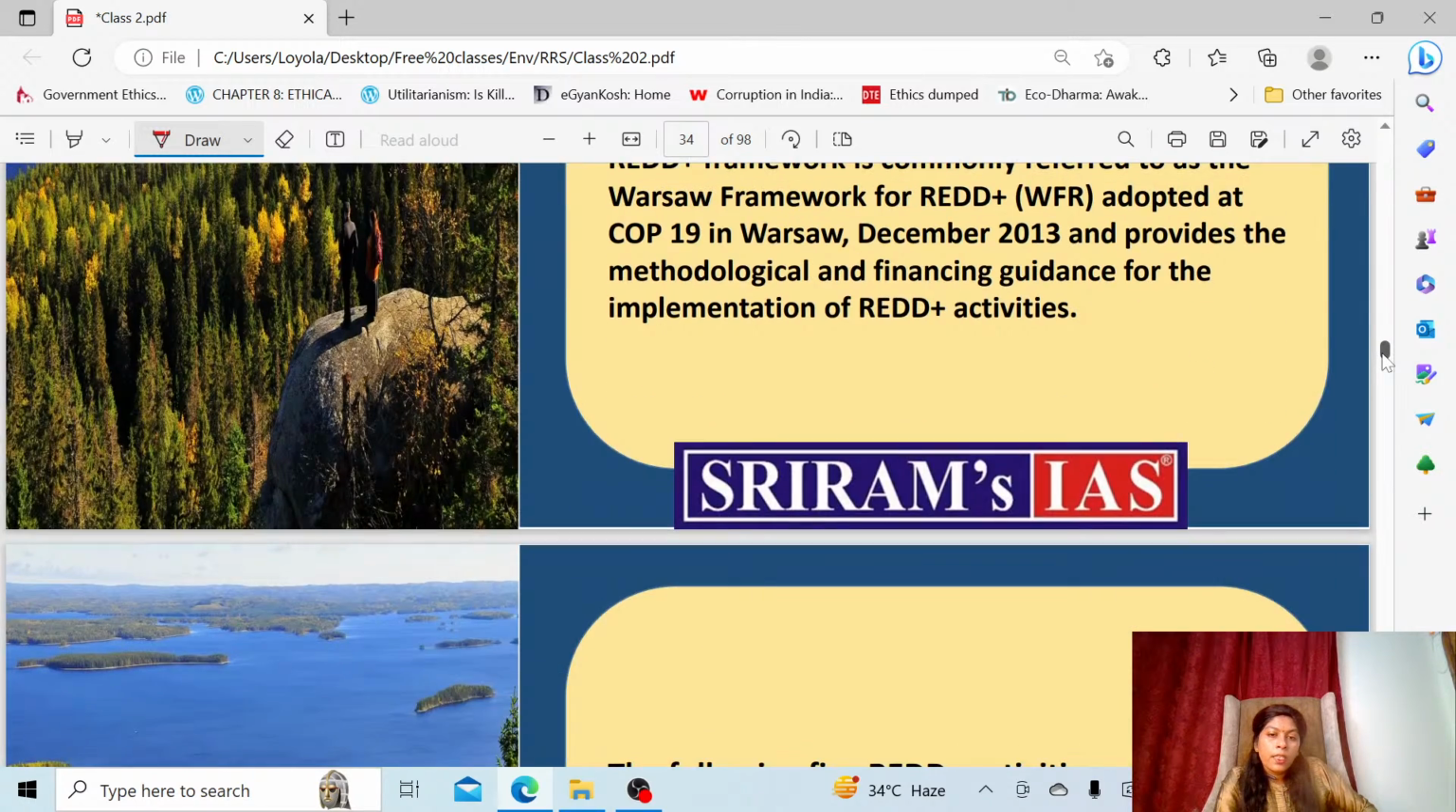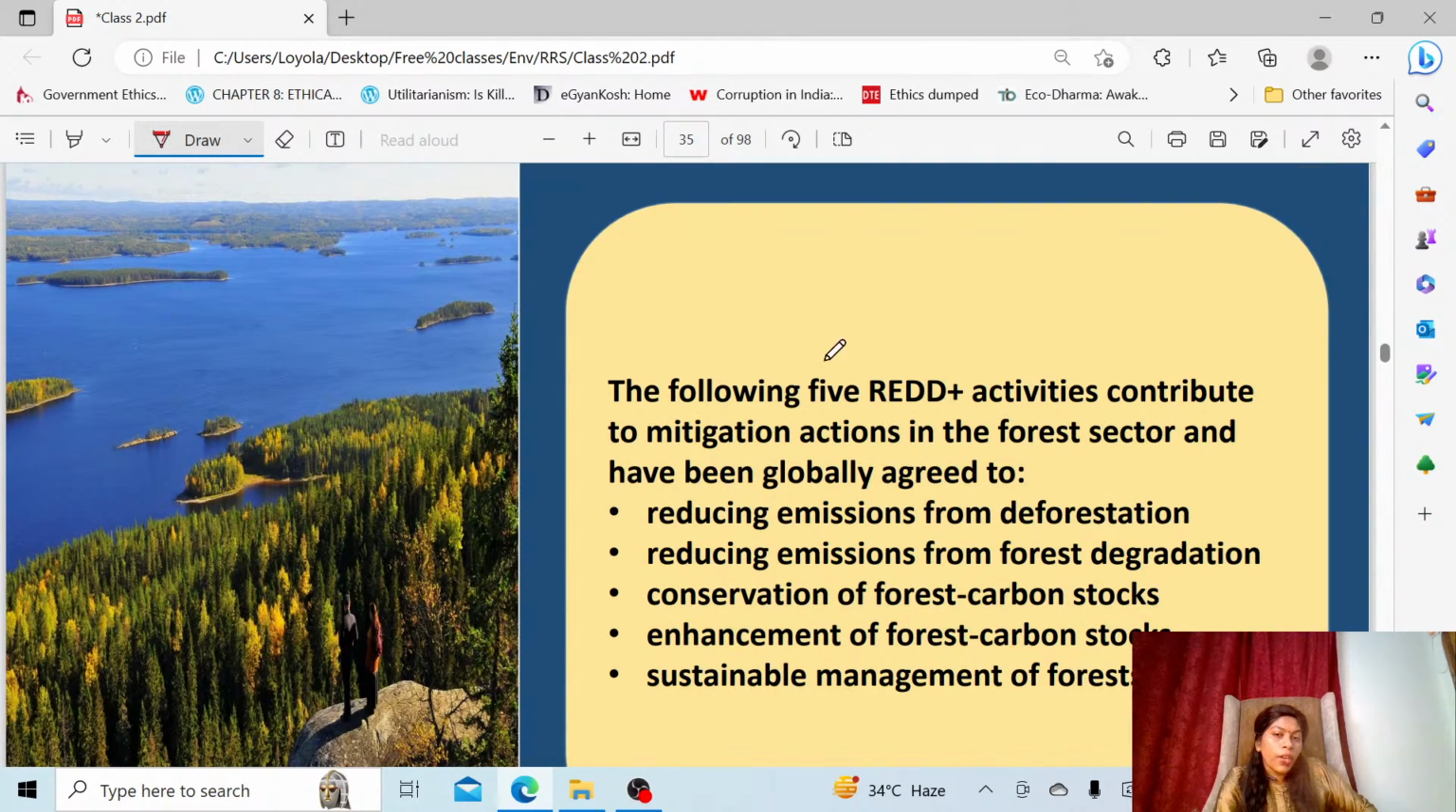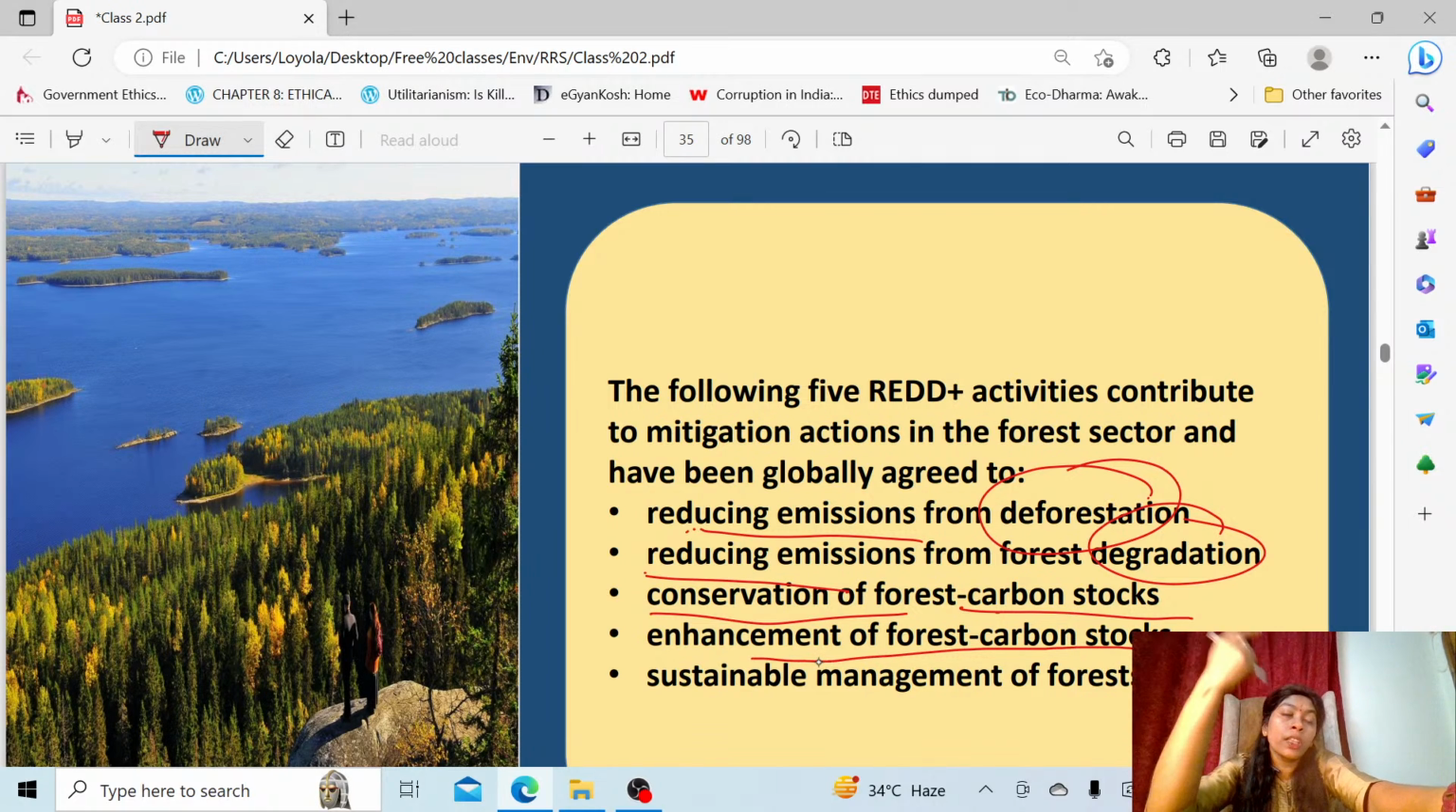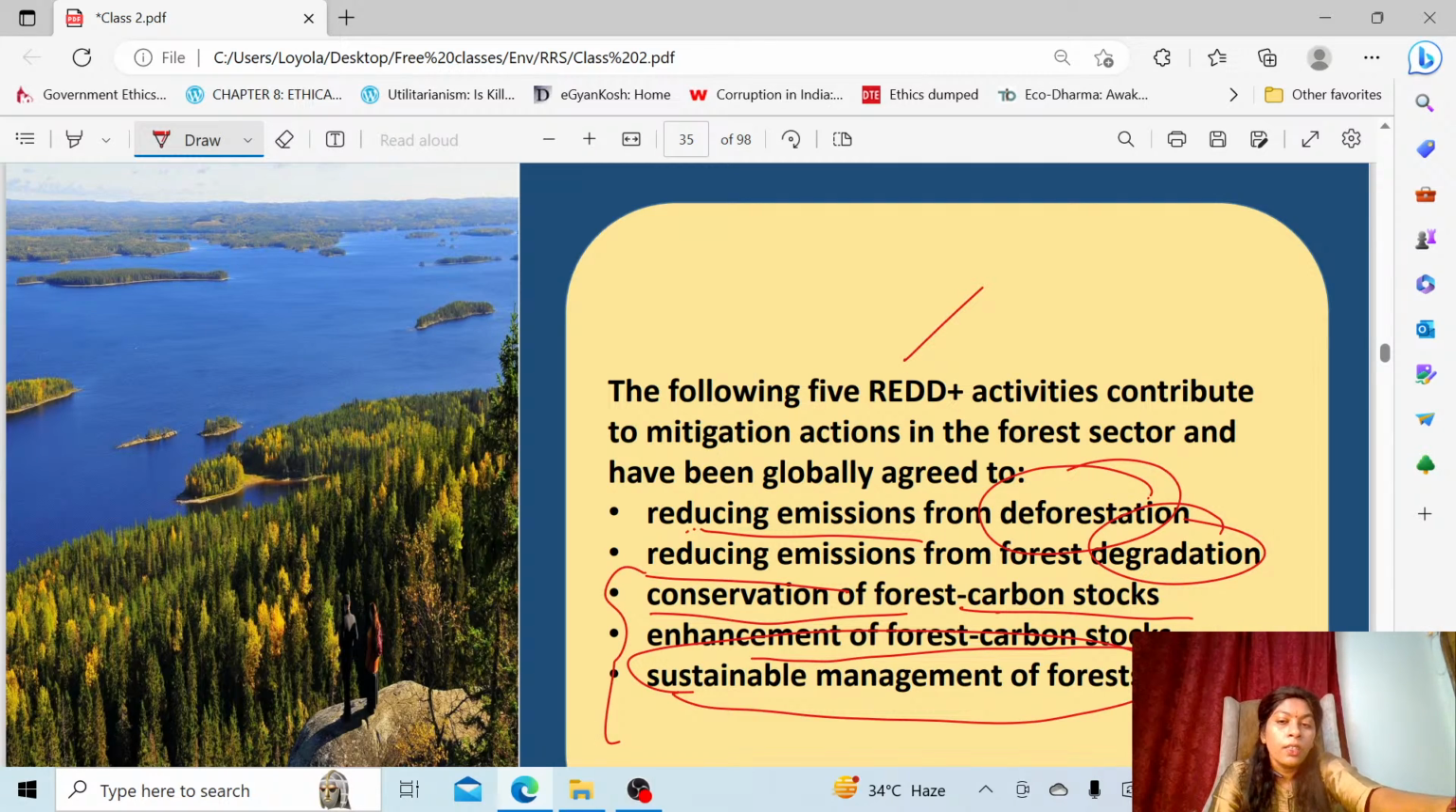we'll go to the next important section in this. See, these are the 5 REDD Plus activities. You can see these are the goals, the main ambition of REDD Plus. Reducing emission from deforestation, and degradation. I told you, reducing emission from two. Conservation of forest carbon stocks, that is conserving the forest. Enhancement of forest carbon stock, improving the forest. Sustainably managing the forest. So these are added in REDD Plus. So REDD consists of these two, but REDD Plus added these three: conserving, enhancing, sustainably managing. So this way you have to remember.